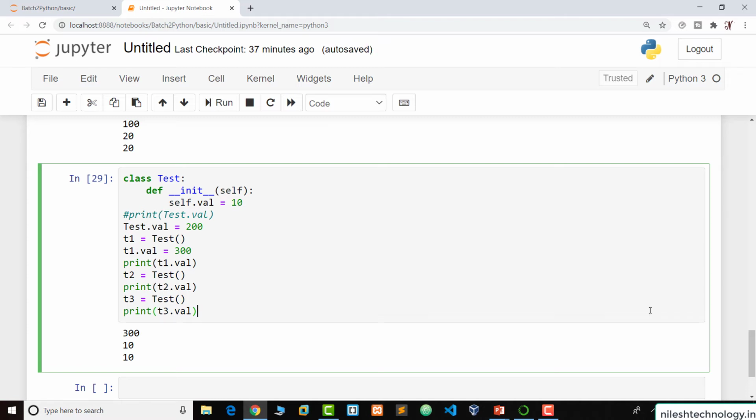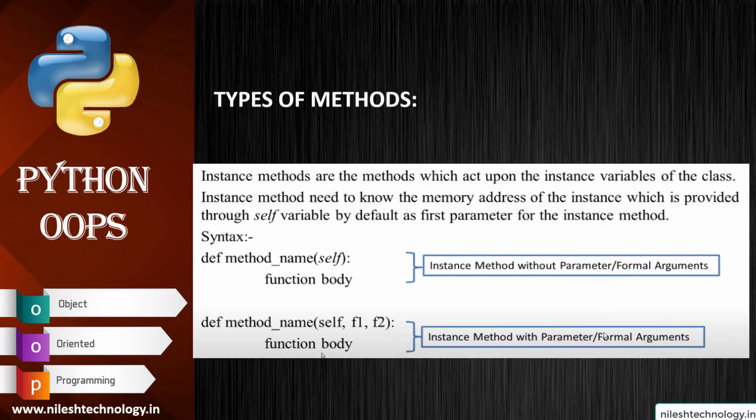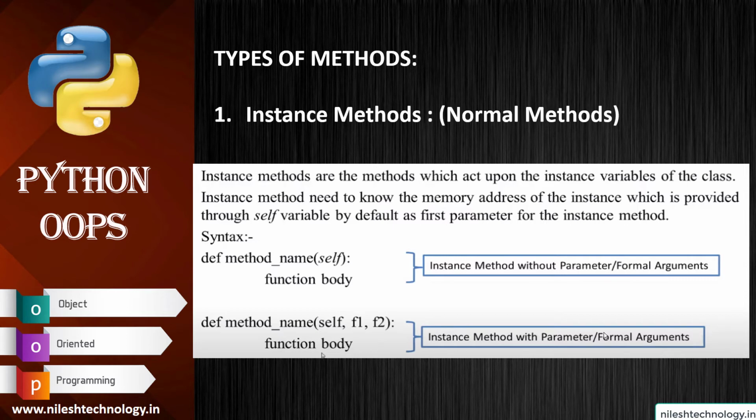So going to the PPT. Next is the types of methods. First type is the instance method or the normal method. Instance methods are the methods which work upon the instance variables of the class.